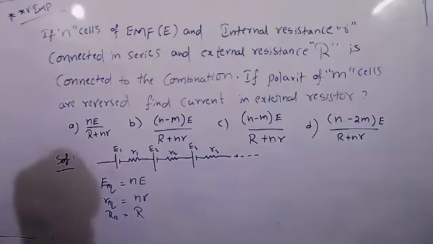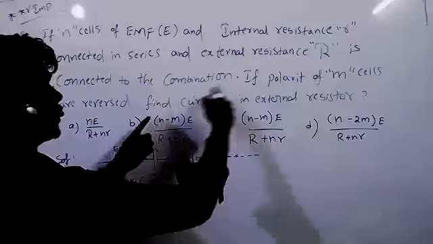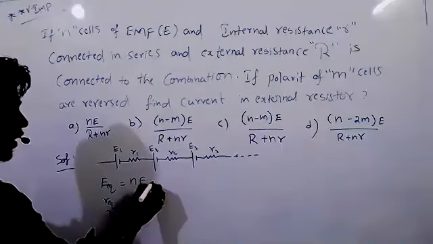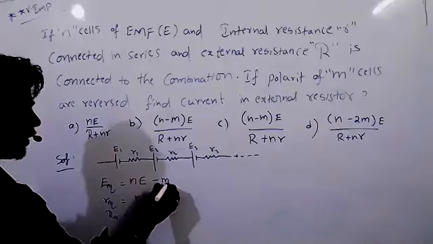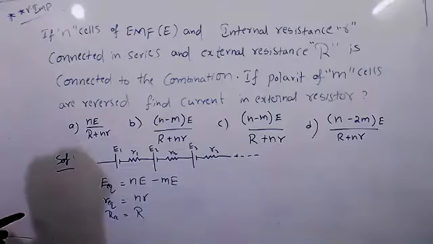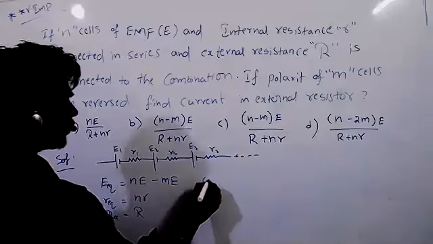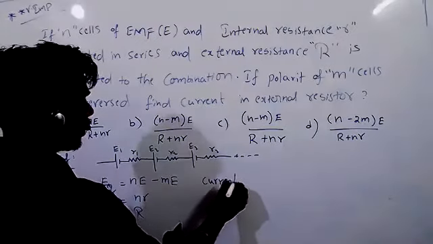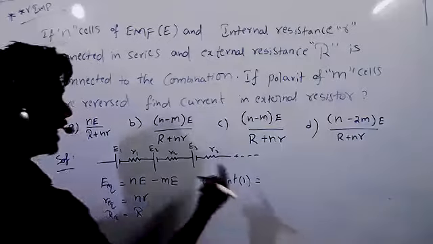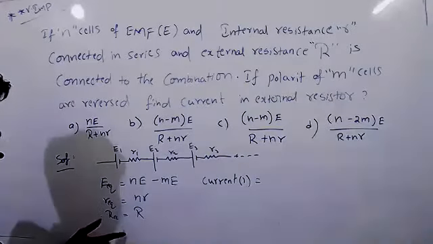And we know that m cells are reversed, so we have to remove Me. Am I correct? So current I equals E equivalent by resistance.